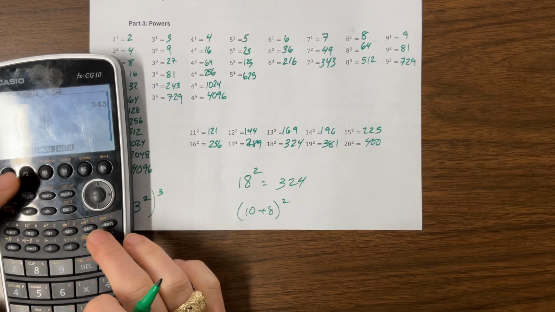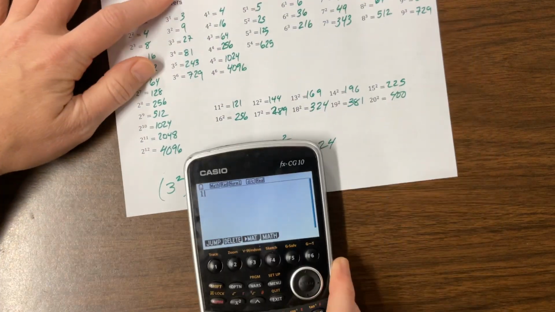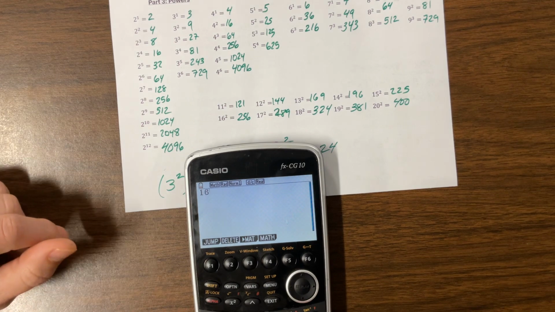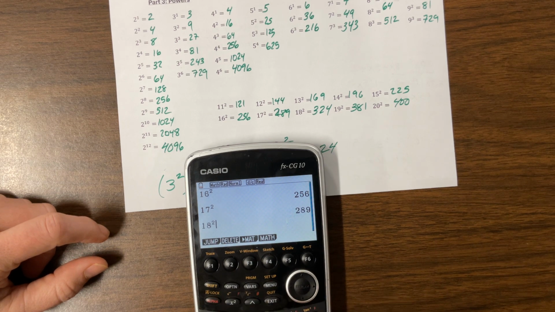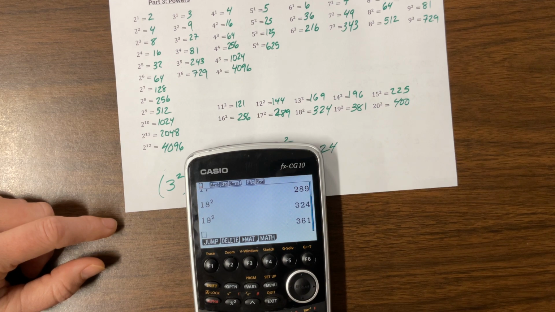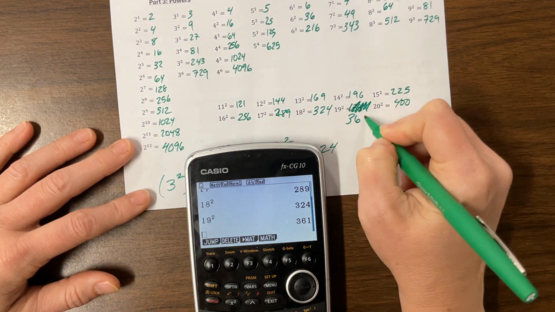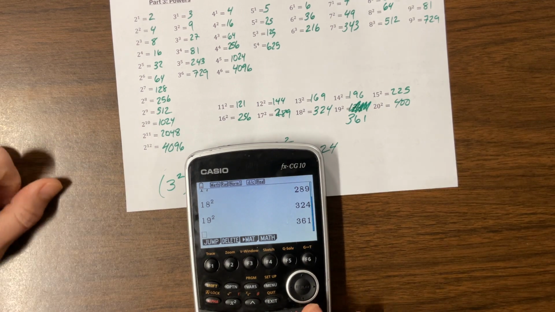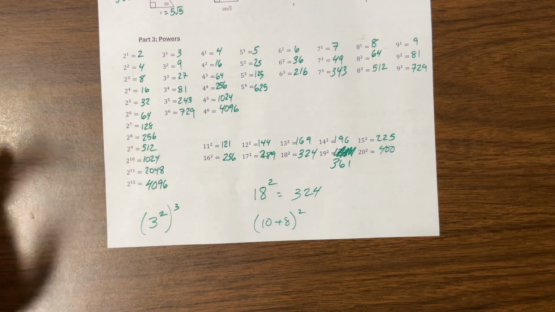What did I think I was wrong about? Let's just verify that Miss Kosh is still knowing her math. 16 squared. Oh, yes, good. 17 squared. Oh, good. 18 squared. Oh, good. 19 squared. Good. Oh, ha, ha, ha. Did you catch my mistake before I did? 361. I was just testing you. No, I was just wrong. Okay, really and truly, what I was fast at, that's what I think you should know.